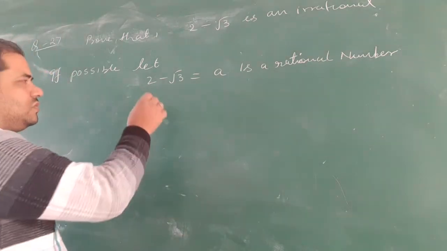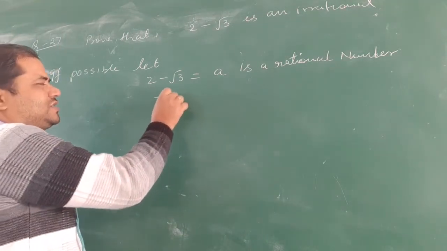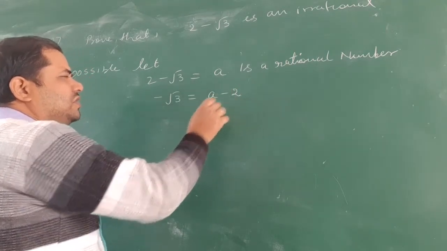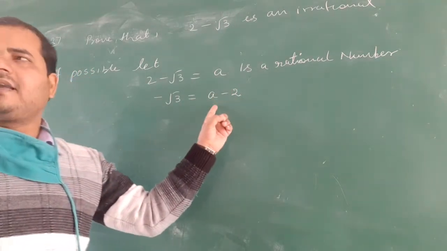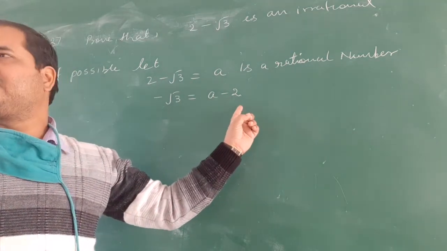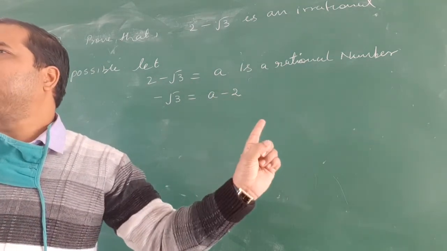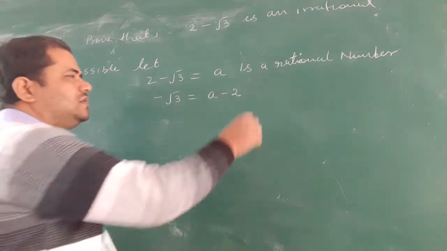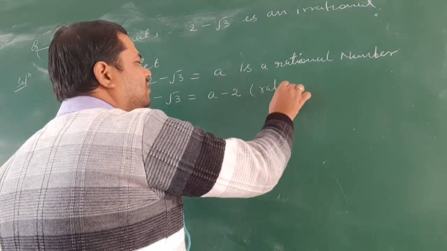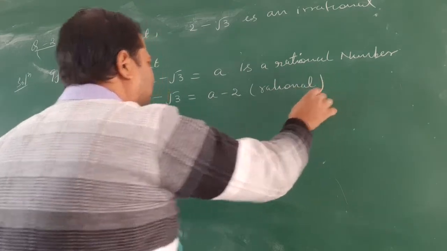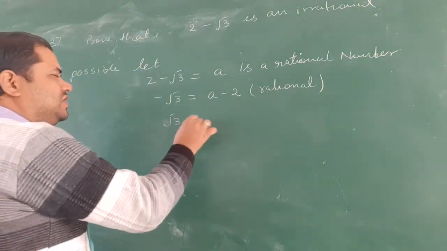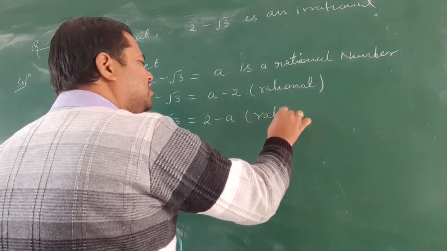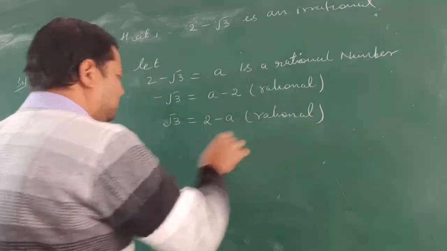So we can write it as minus root 3 is nothing but a minus 2. So if a is a rational, 2 is a rational, then the sum of two rational must be a rational. Clear? So this is also a rational number. So this can be written as root 3 is equal to 2 minus a. This is also a rational number.